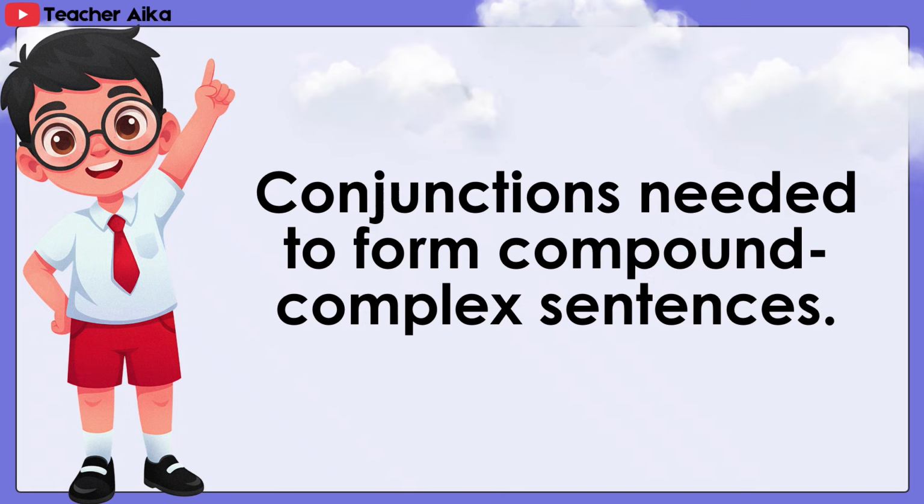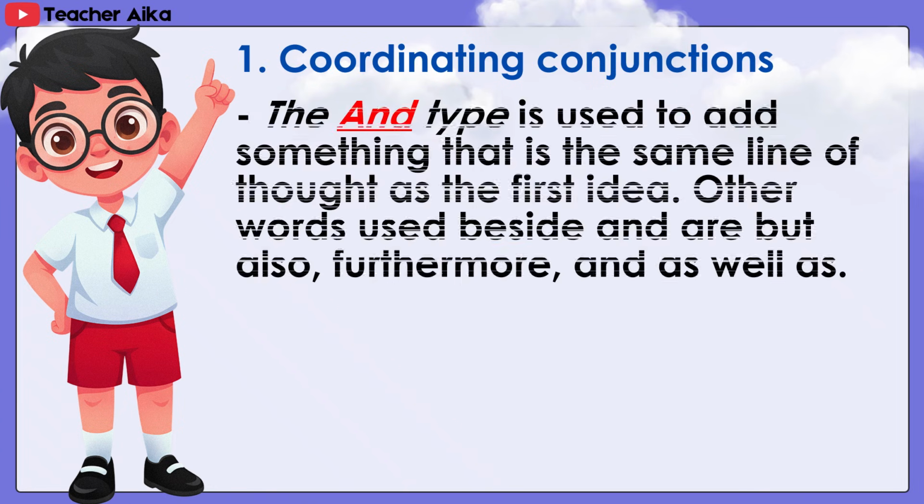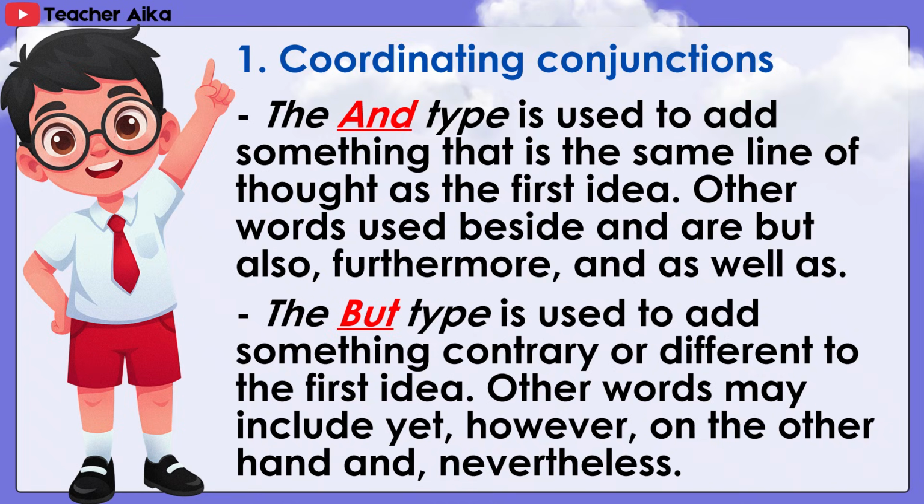Conjunctions needed to form compound-complex sentences. 1. Coordinating conjunctions. The and type is used to add something in the same line of thought as the first idea. Other words used besides and are also, furthermore, and as well as. The but type is used to add something contrary or different to the first idea. Other words may include yet, however, on the other hand, and nevertheless.